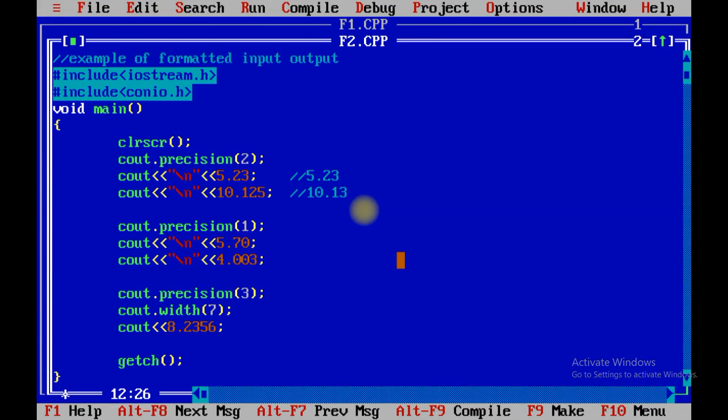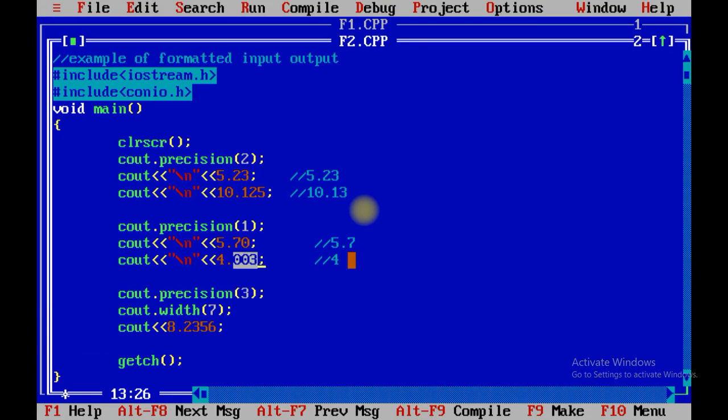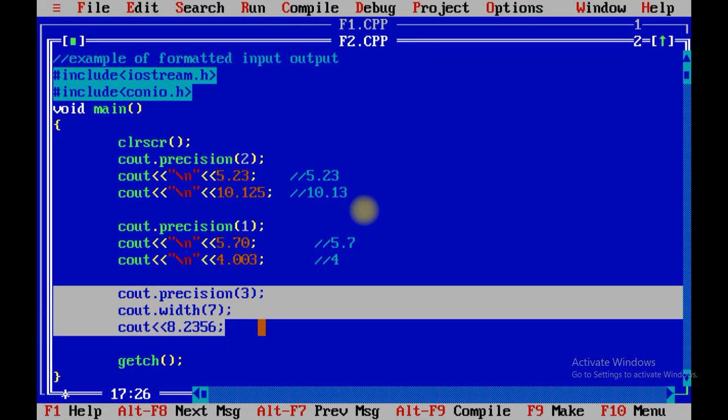So over here it will print 5.7 and in this case it will print 4. Why? Because after 4 we are not having, after point we are not having any digit, so 0 is automatically skipped. Now see, output is on the same line. Why? Because we have not used backslash n sign over here.